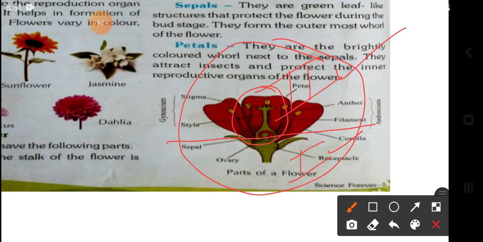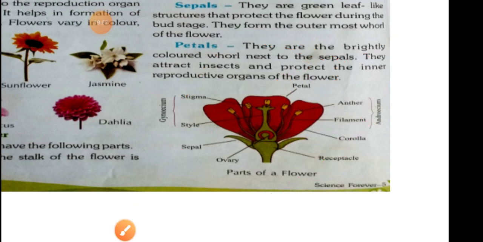Now here we will discuss the first part. First of all, the stalk of the flower is called the pedicel. It connects with the stem and the leaf. Next is the second part. It is the uppermost part of the pedicel that holds the four whorls of the flower. The four whorls are basically four parts already attached to this part.